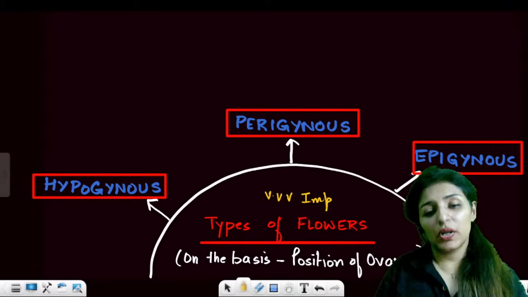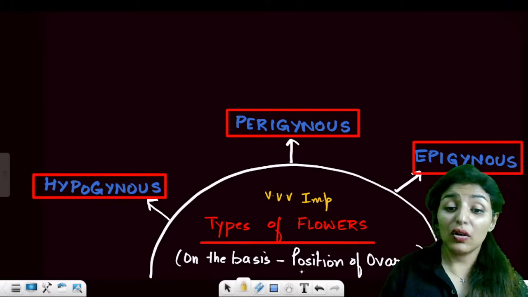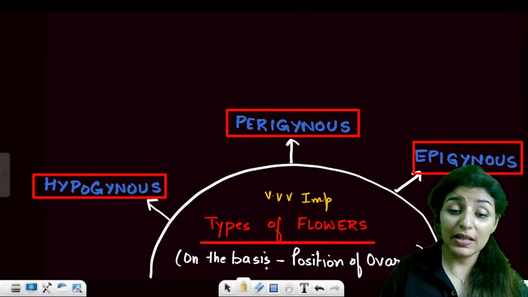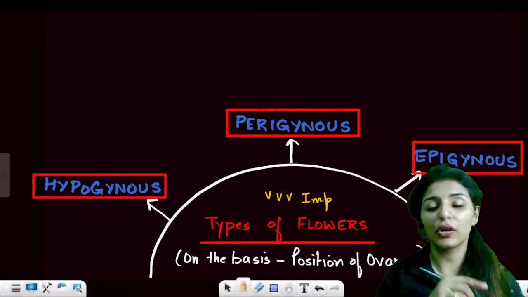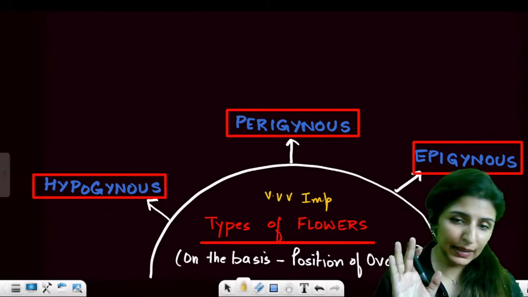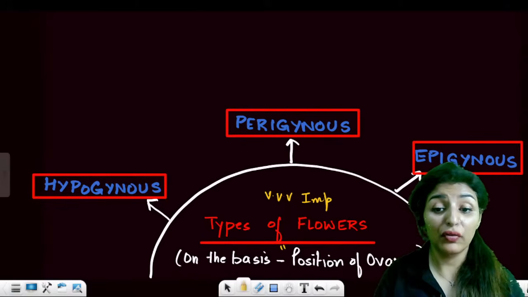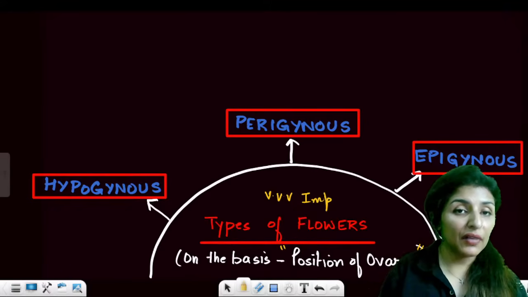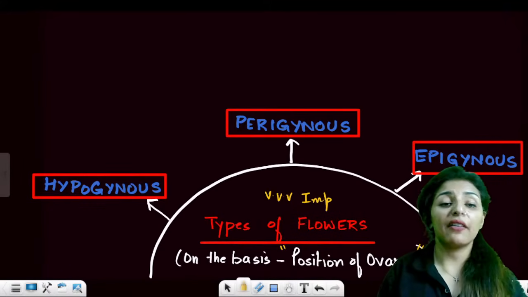Every year you get a question from this topic. Every year. Now see, first we have the basis of classification: the position of ovary. Last unit also I told you the basis of classifications are very important, so is here. So, types of flowers on the basis of position of ovary. We have three different types of flowers: one is hypogynous, we have perigynous, and we have epigynous.